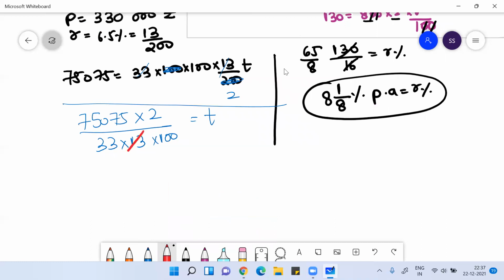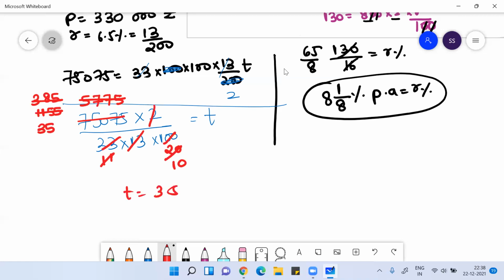Let me try by 13. 13 5s are 65, 13 7s are 91, and so on. Then this would be 35 by 10, means T would be 3.5 years, which means 3 years 6 months.